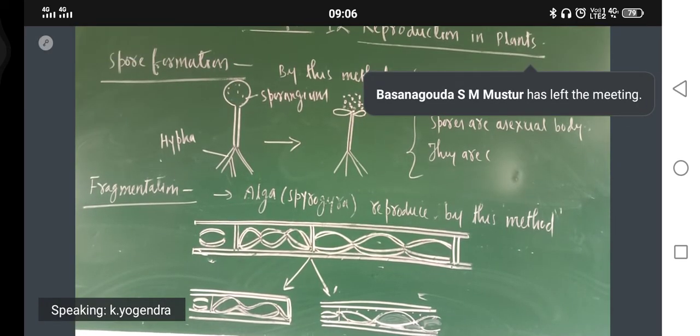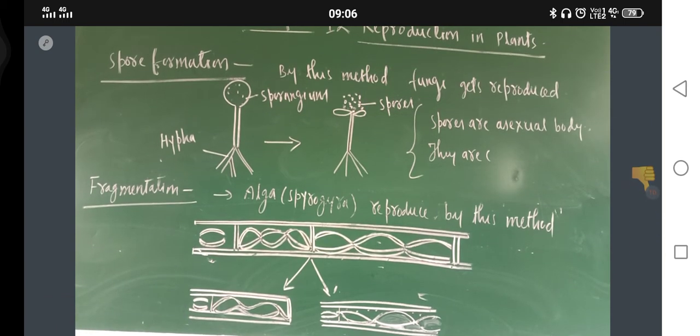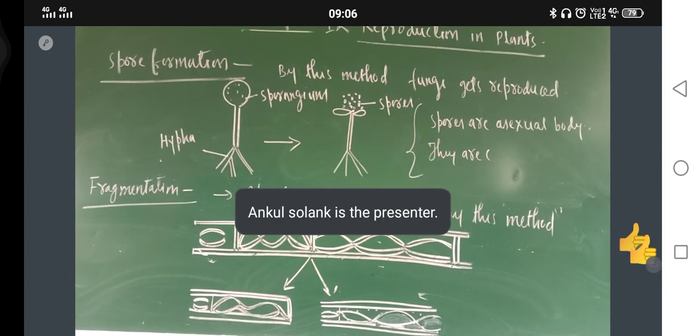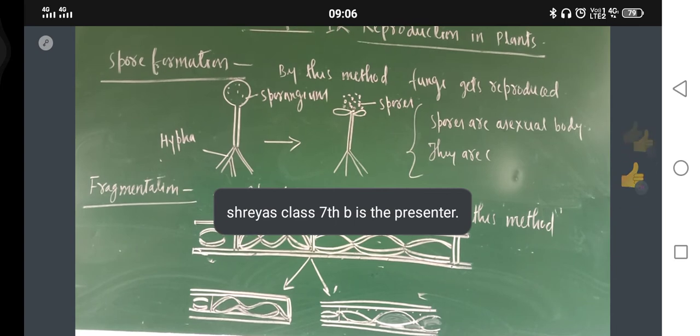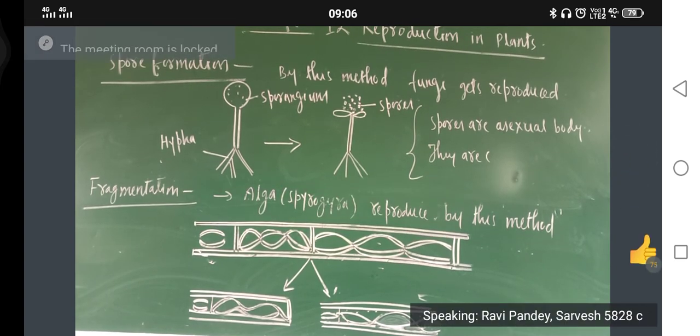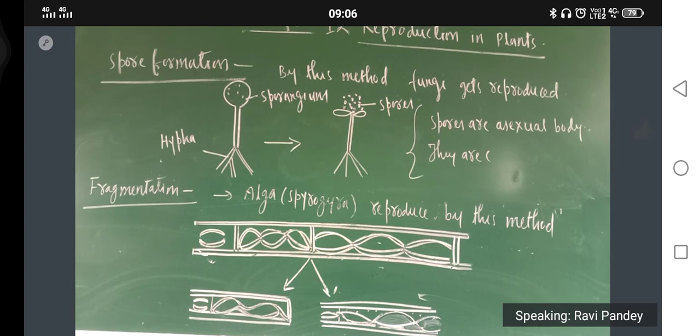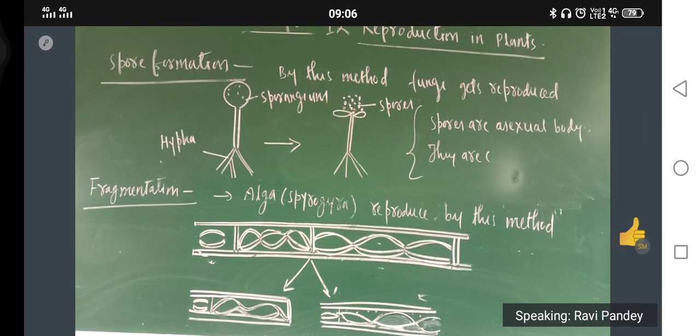Okay. Am I audible and visible? No issue. Hello. Okay. Yes. Okay. Am I audible and visible?